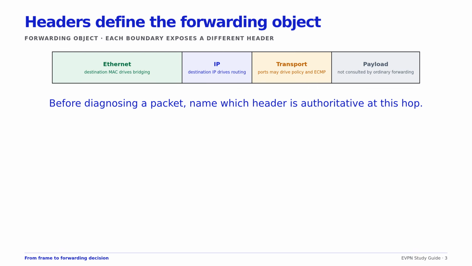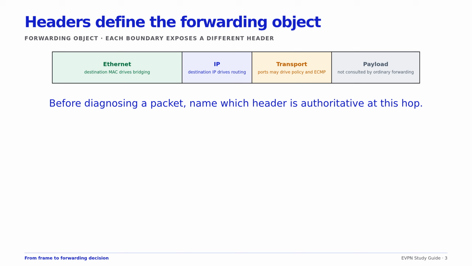The word packet is useful in conversation, but imprecise in diagnosis. Application data may sit inside a TCP or UDP segment. That sits inside an IP packet. On Ethernet, the IP packet sits inside a frame, with source and destination MAC addresses.